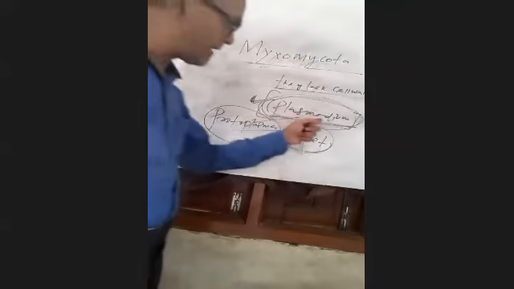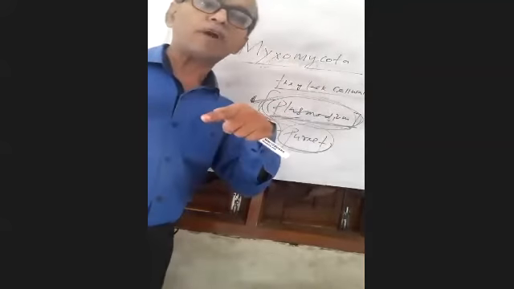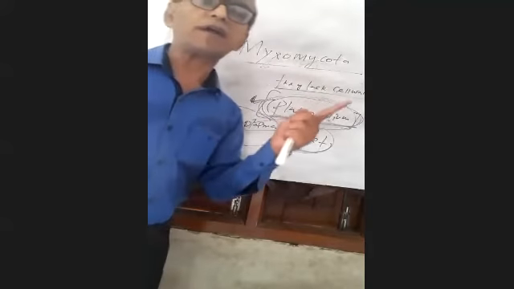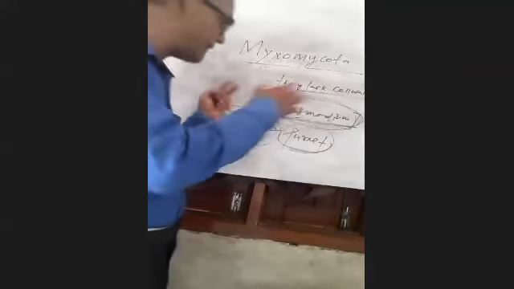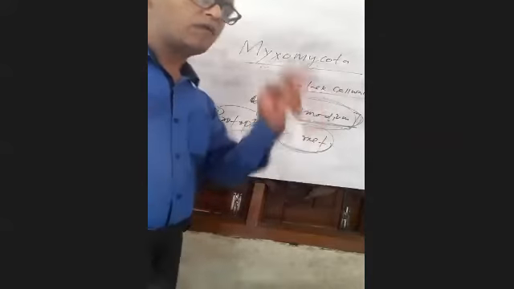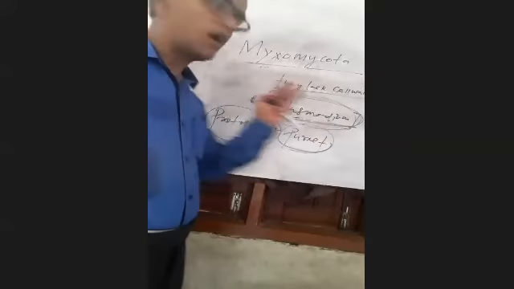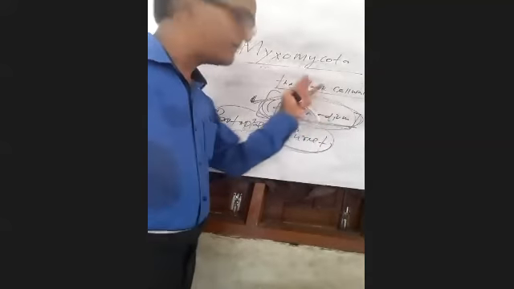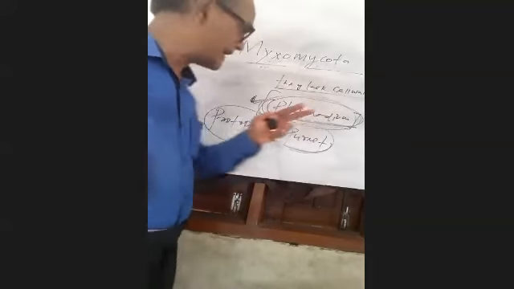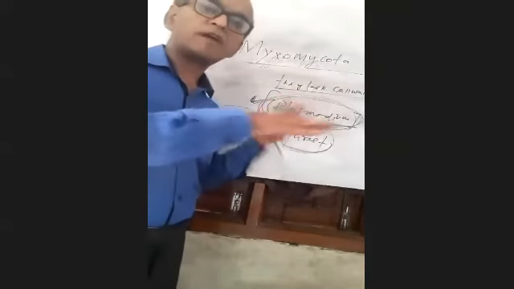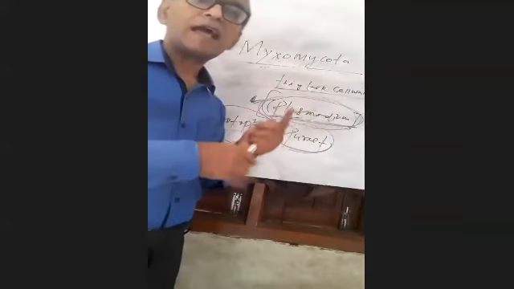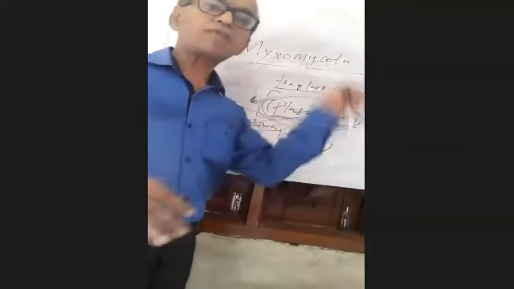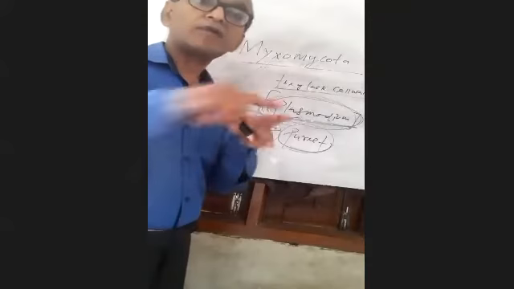And plasmodium becomes fruiting bodies when unfavorable conditions arise. When the weather is not conducive for the development of slime molds, plasmodium develops fruiting bodies, and from the fruiting bodies spore formation starts. So remember that.